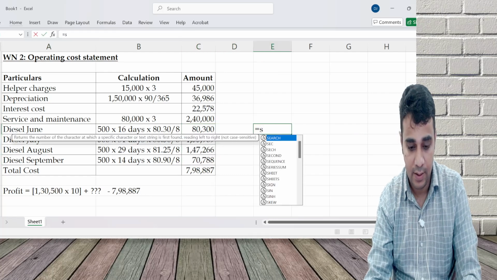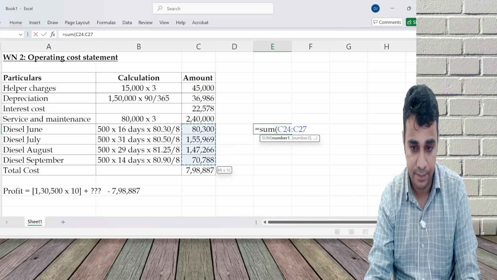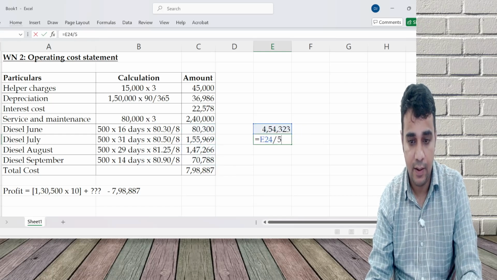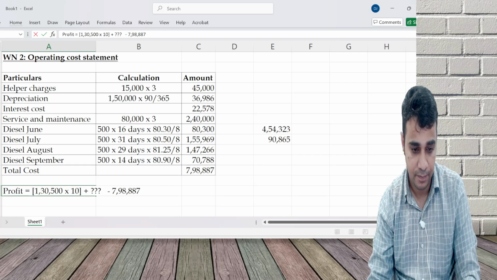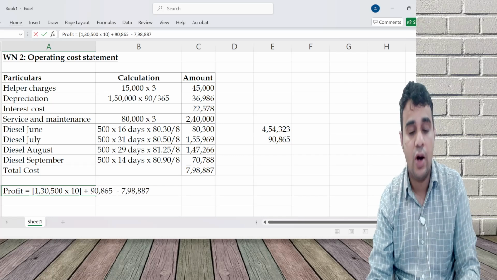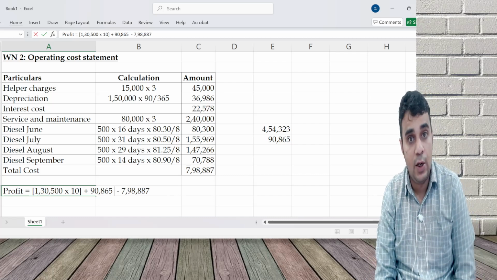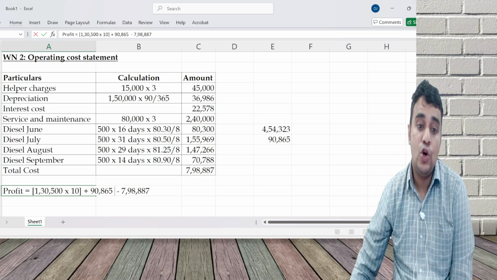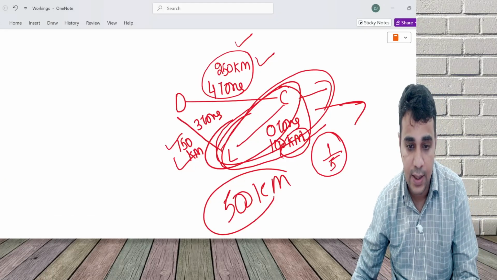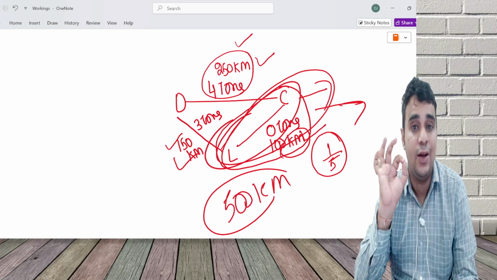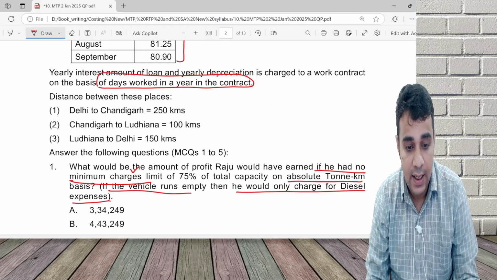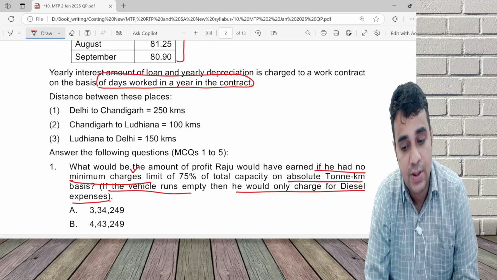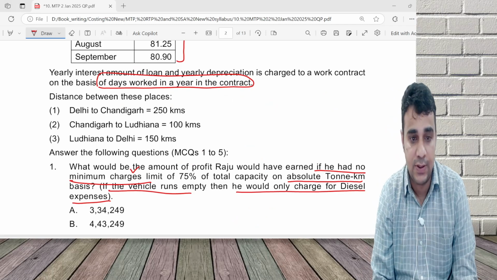Diesel expense total is this, and one fifth of this I'll get as reimbursement. Hope this is clear. How did you get one fifth of the 500 kilometers? Ludhiana to Chandigarh and Chandigarh to Ludhiana is 100 kilometer, where you don't carry any weight. The question is saying if the vehicle runs empty, you will charge only for diesel expenses.